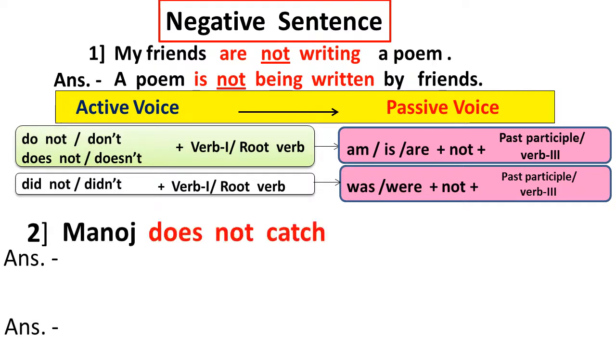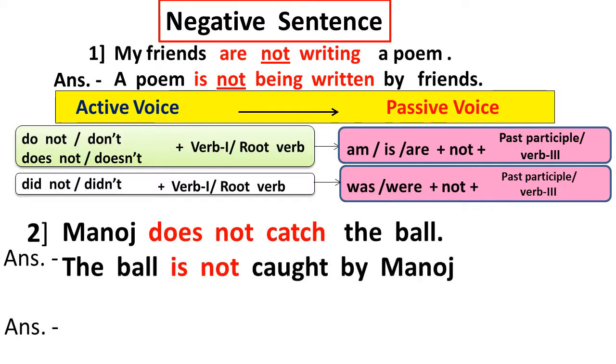We see some examples. Manoj does not catch the ball. In this sentence, Manoj is the subject, does not is the negative word, catch is a verb, and the ball is an object. The answer is: the ball is not caught by Manoj. We change the places of subject and object. We use is here because the verb is does not, simple present tense. So we use is here.